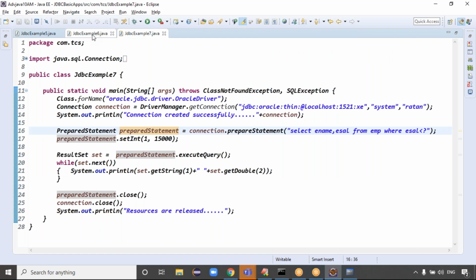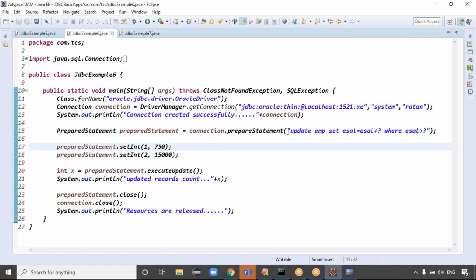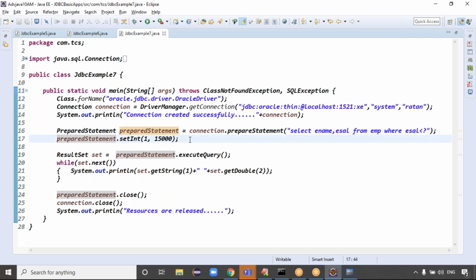These are 2 examples, guys. Prepared statement with an update query we wrote, and prepared statement with which query here? Select query. While selecting, this is also important. Up to now we are using star. Star means the database table contains how many columns? All those columns go to the result set object, right? All the columns go to the result set object when you use a star symbol.